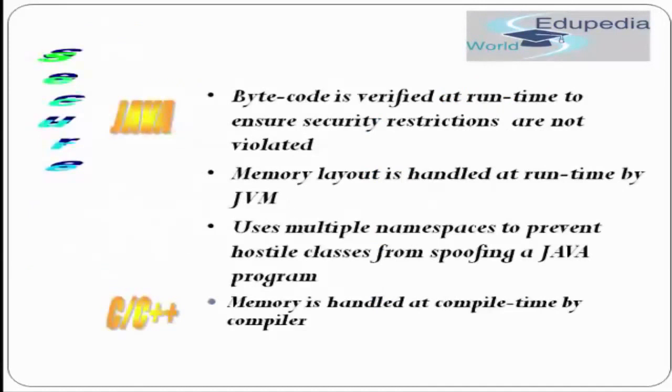Okay, again, Java is very secure as compared to C and C++. Why so? Because of the bytecode feature. Bytecode is verified at runtime to ensure security restrictions are not violated. And also memory layout is handled at runtime by the JVM, whereas these features are not there in C and C++. In case of C and C++, memory is handled at compile time by the compiler. So that is a feature that makes Java very secure as compared to C and C++.